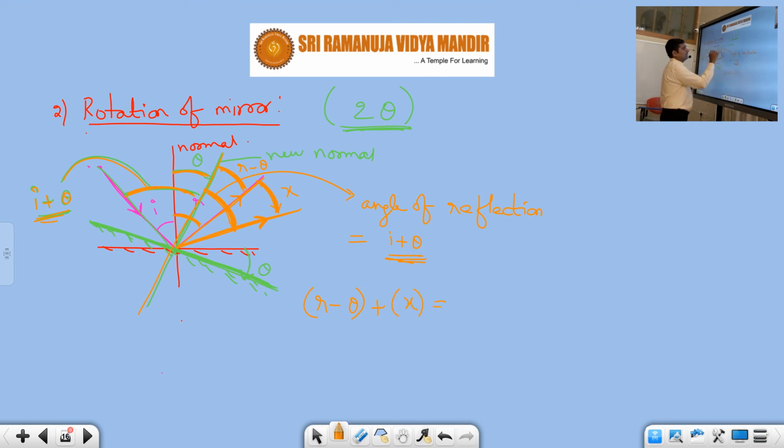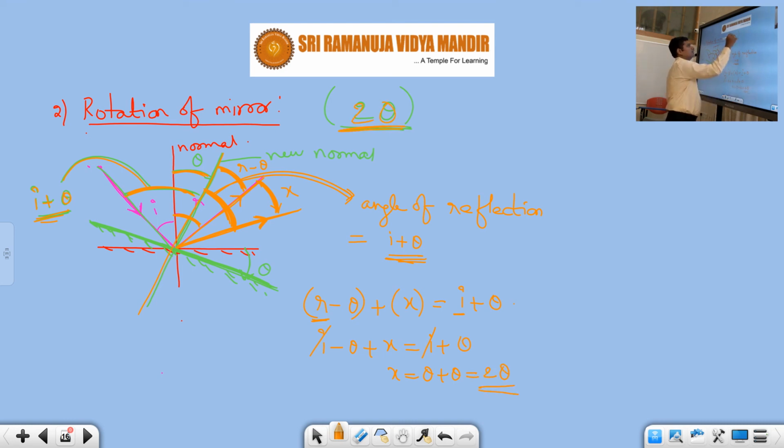This must be equal to this one, which is i plus theta, since the angle of incidence and angle of reflection are the same according to the law of reflection. So I can write i minus theta plus x is equal to i plus theta. Now i gets cancelled, so x is equal to theta plus theta, that is equal to 2 theta.